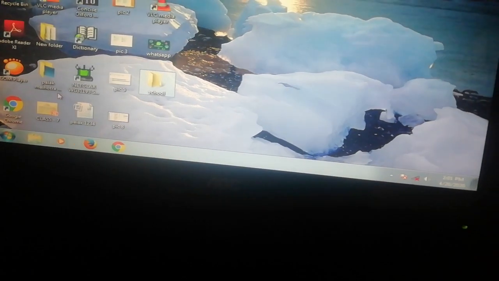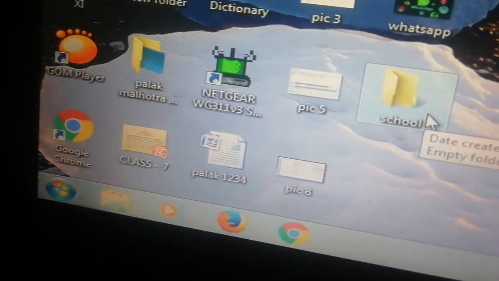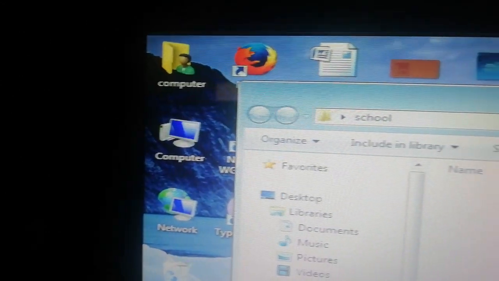Now if you make any folder, then open it by double clicking it. Again I show you, double click on it and your folder school is opening here.